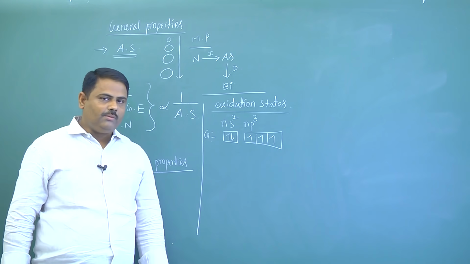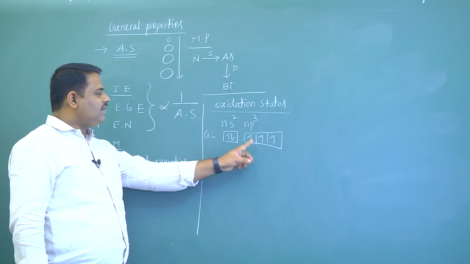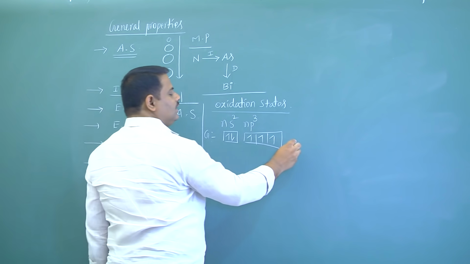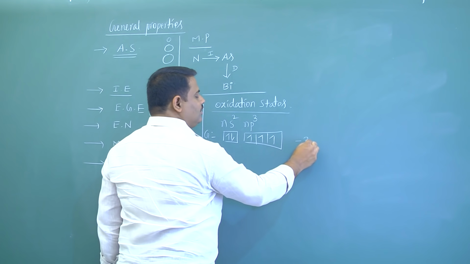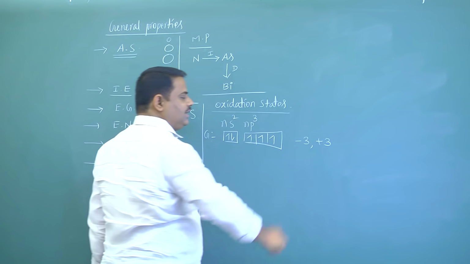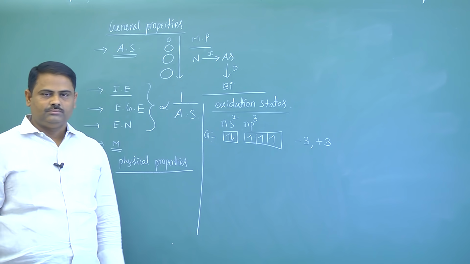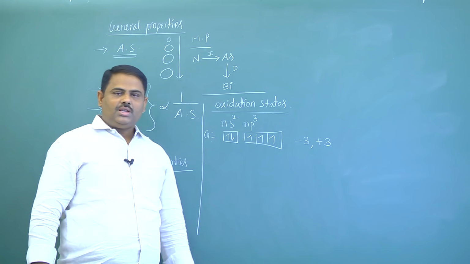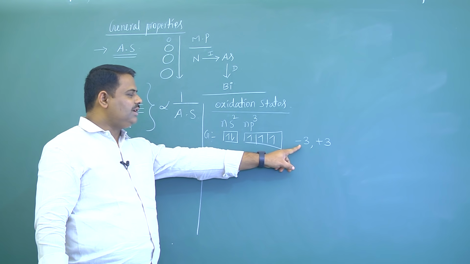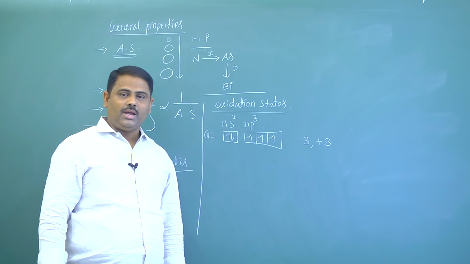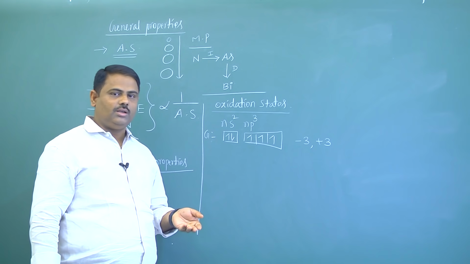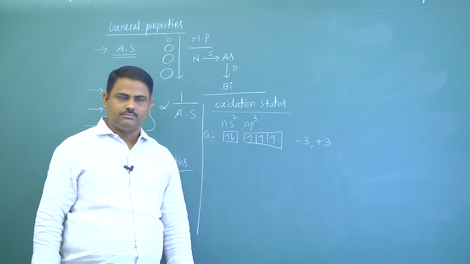So, the number of unpaired electrons in ground state are 3. That's why in ground state, these elements can show both -3 as well as +3 oxidation states. Especially the major oxidation state of nitrogen is -3 because this is more electronegative element in the group.